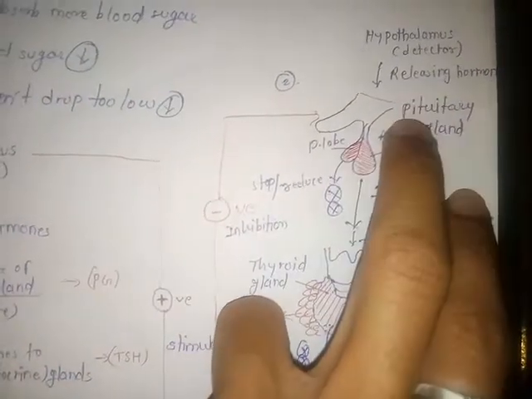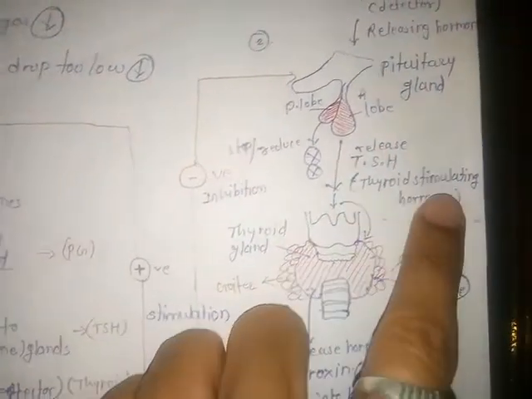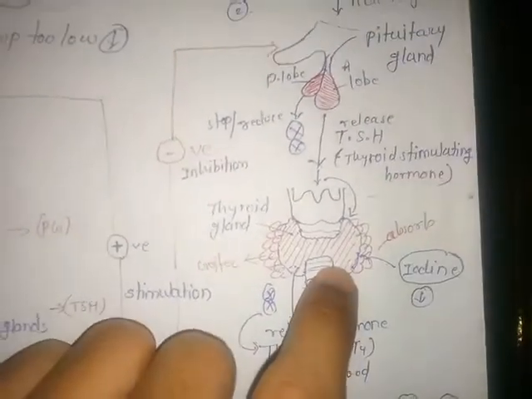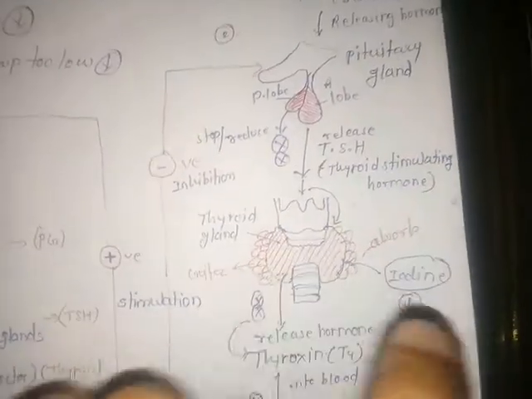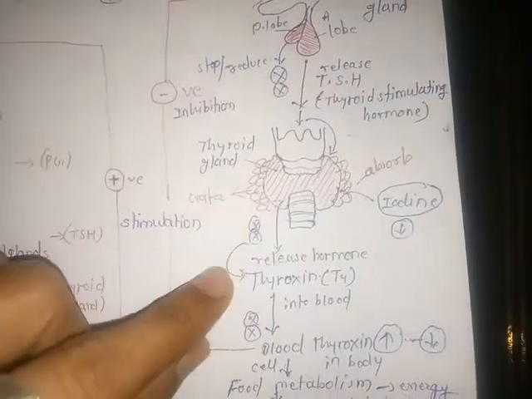After the activation of the anterior lobe of the pituitary gland, it releases thyroid stimulating hormone, and this thyroid stimulating hormone stimulates the thyroid gland. After the stimulation of the thyroid gland, it absorbs iodine from the body. Then it secretes one of the hormones, that is thyroxine, T4, into the blood.